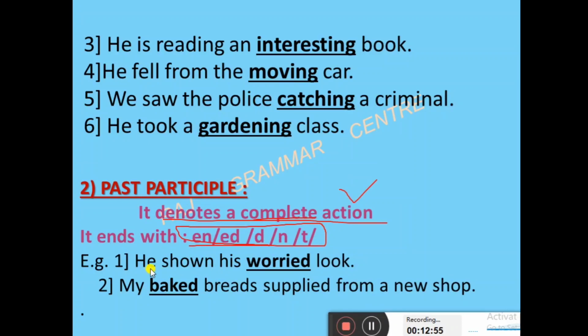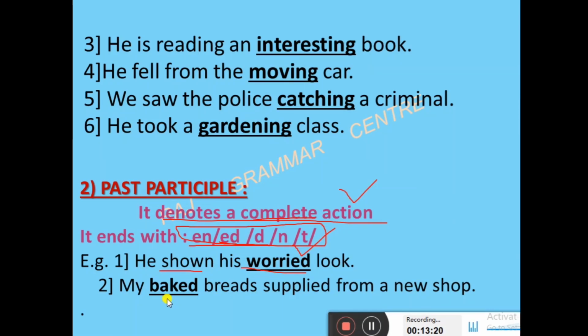Now see, he shown his worried look. See here, shown is the main verb, and see the worried look. Here worried is used in the place of an adjective, and see which form is there, ed, the past participle verb. Okay, that is, my baked bread was supplied from a new shop.